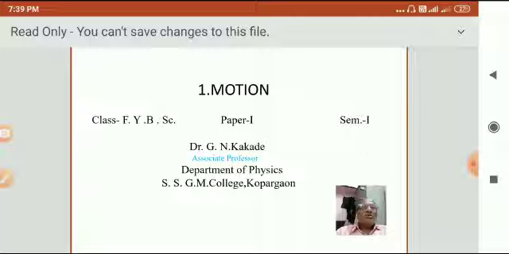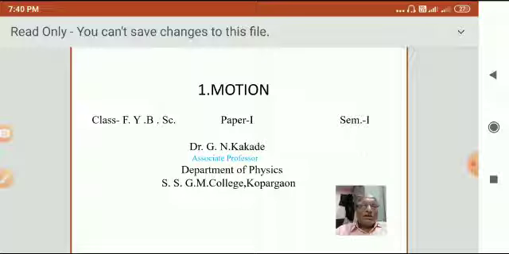I will give an idea regarding the papers which we have to complete in FIVSC. So we see the number of papers which we have to complete in physics. So you have taken one of the subjects, physics, all of you. There are 2 theory papers and 1 practical for semester first, and also for semester second you have to complete 2 theory and 1 practical.